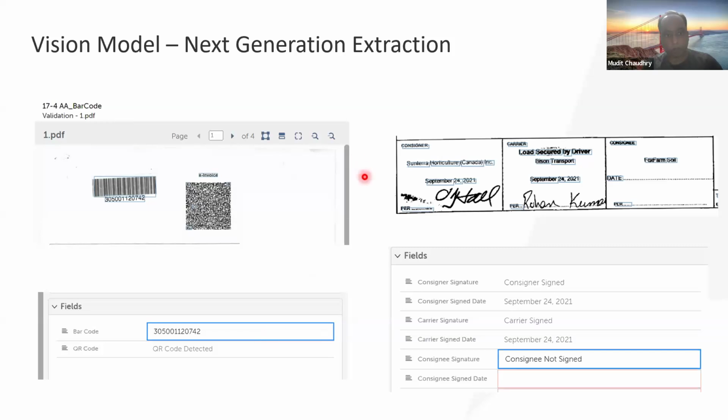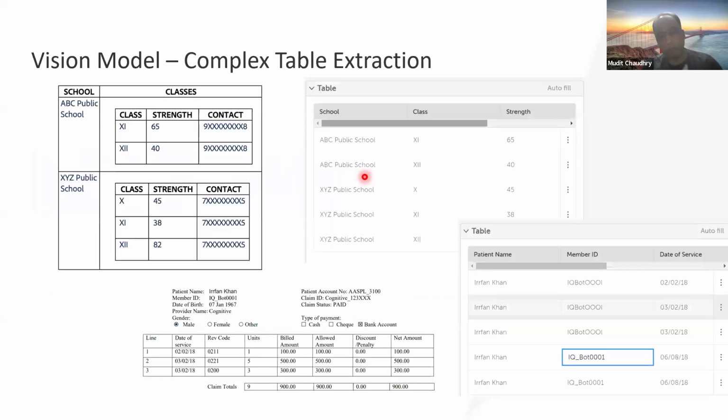Now, going further, complex table extraction. There are many different examples of it, and this is really just one example, what we call a nested table example. Again, a sample here that I used to extract data. So you can see there is a table within a table. And what we really want to do is take all of this data and load it up in a singular row. So this school maps to these two rows, and this XYZ school maps to these three rows, and that's what we're trying to do here.